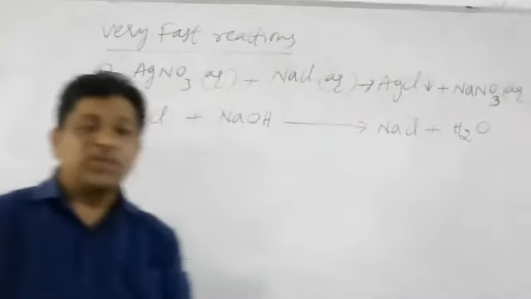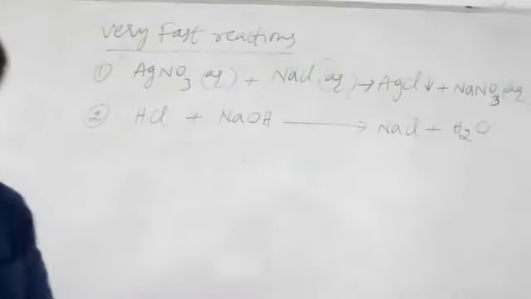So these are examples of very fast reactions. And the next type of reactions is called very slow reactions. Very slow reactions are chemical reactions which take some months together for completion.